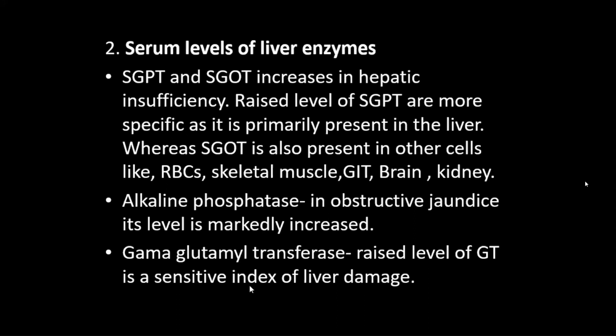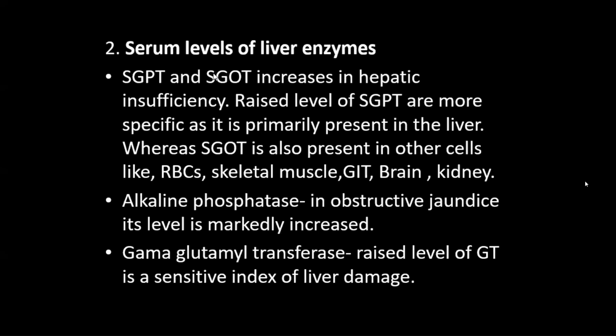If there is an increased level of gamma glutamyl transferase, then you can say that there is liver damage.